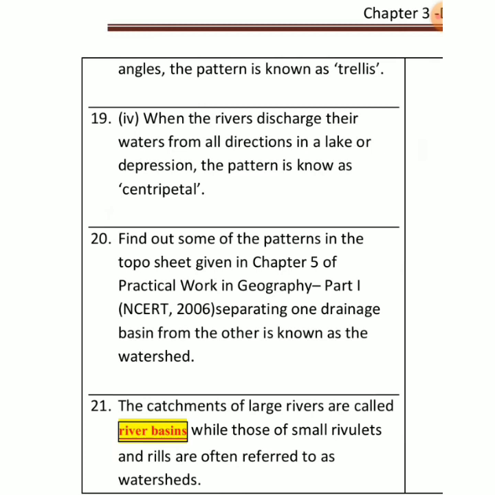So what basically happens here, when a river discharges its water from all directions, a river can discharge its water into a lake also, किसी लेक में भी गिरती हो सकती हैं, कोई बहुत बड़ा गड्ढा हो जिसको हम डिप्रेशन का नाम देते हैं उसमें भी गिर सकते हैं.